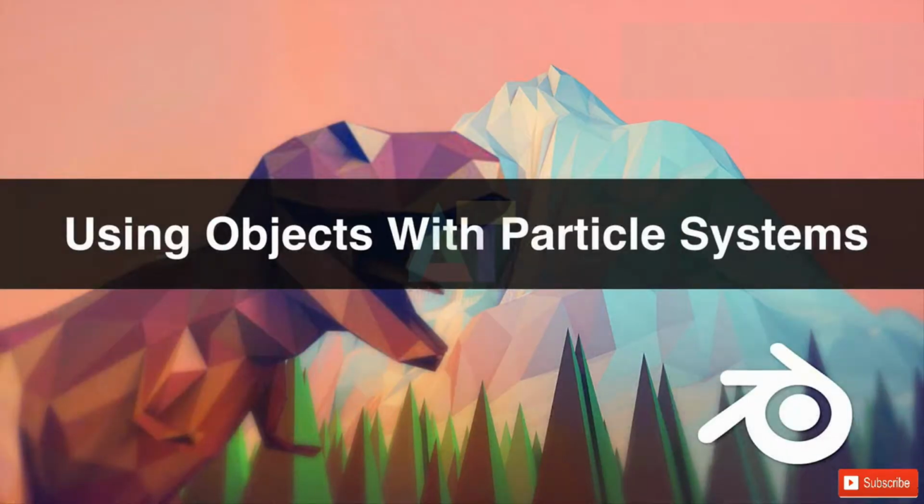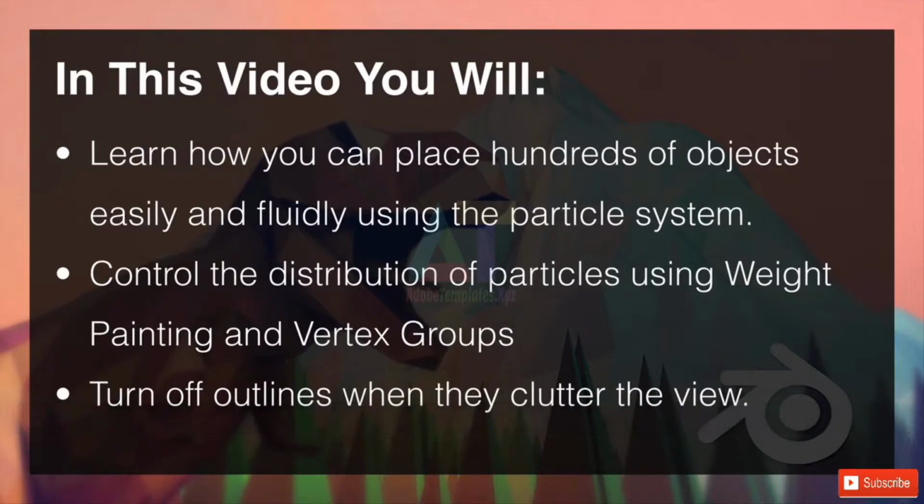Objects with particle systems. In this video, you will learn how you can place hundreds of objects easily and fluidly using the particles. We're going to control the distribution of particles using weight painting and vertex groups, and turn off outlines when they start to clutter the view. So let's hop straight on over to Blender.